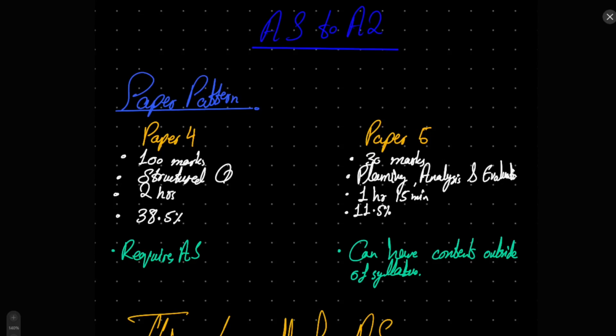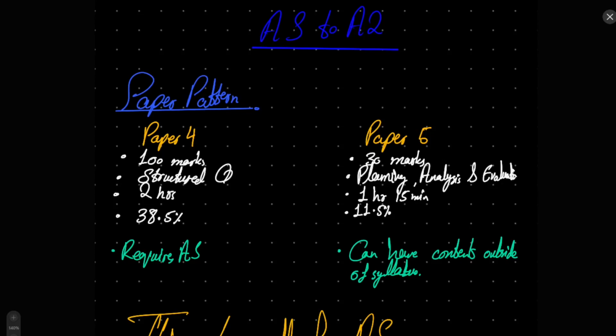It is evaluating what you will do, using analysis to figure out why this data is unreliable or why this data is reliable, or what methodology you could change to make this data more reliable, and so on. So the experience you gained in paper 3 is going to work out in paper 5 as well. The majority believes that paper 5 is actually easier in comparison to paper 5s for other science subjects like physics or biology.